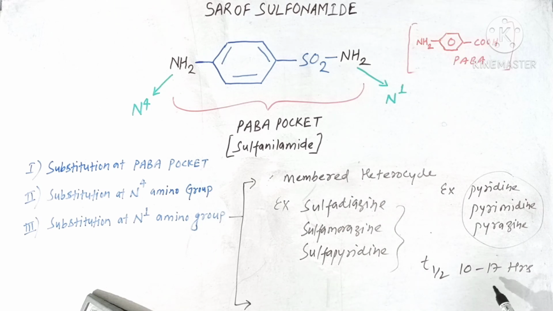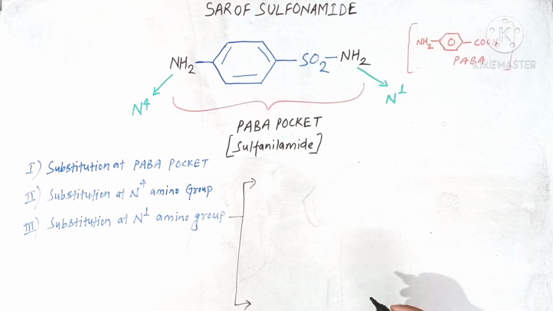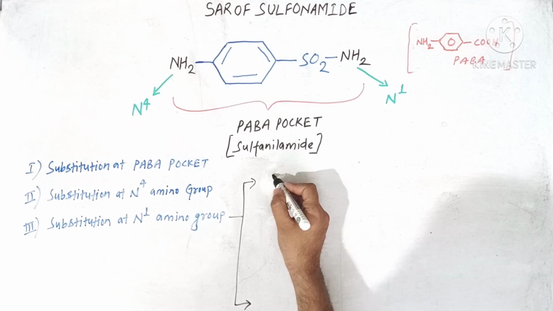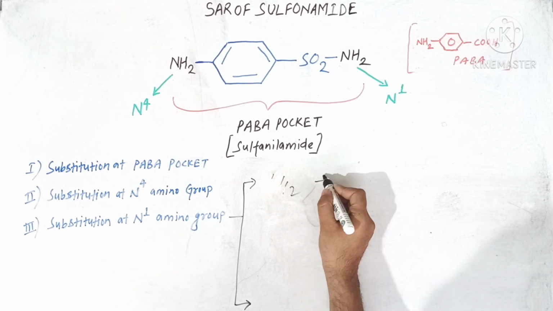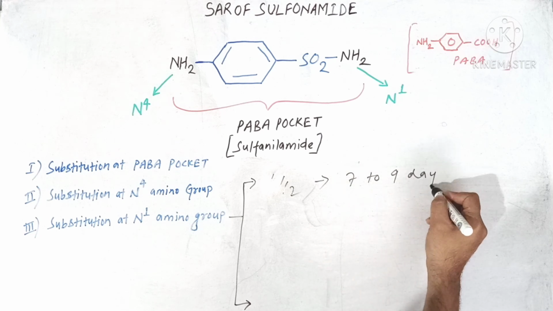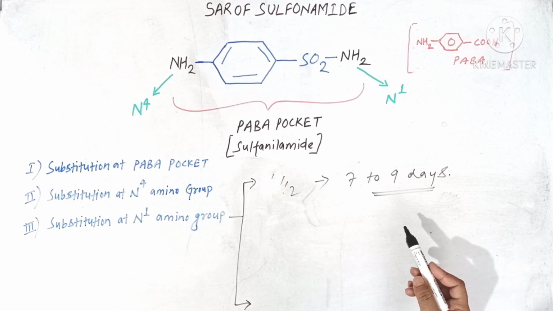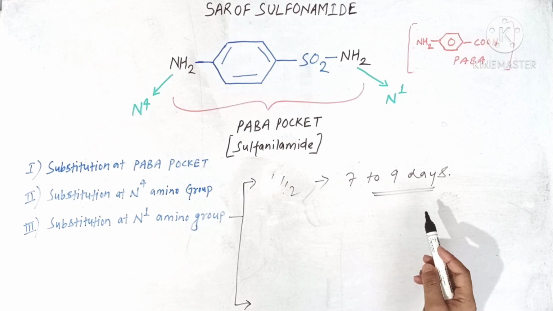Why this increase in half-life? Because this 6-membered heterocyclic nucleus is more lipophilic as compared to your 5-membered heterocyclic. Now later on we have developed highly improved sulfonamides which have a half-life of 7 to 9 days. So how does the half-life of these sulfonamides increase to 7 to 9 days?